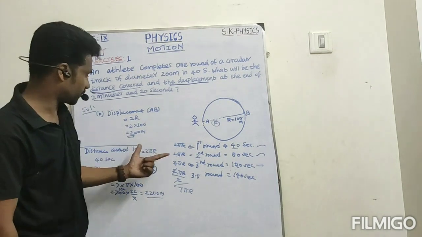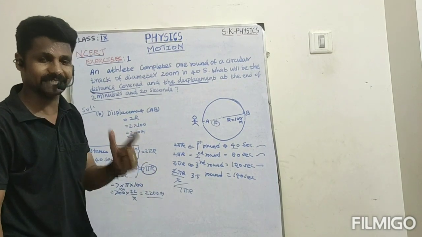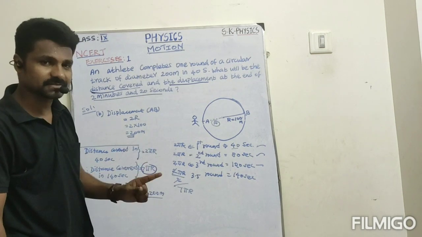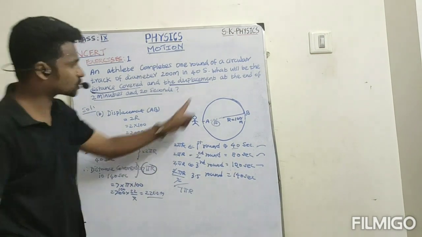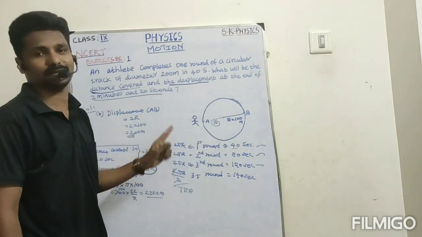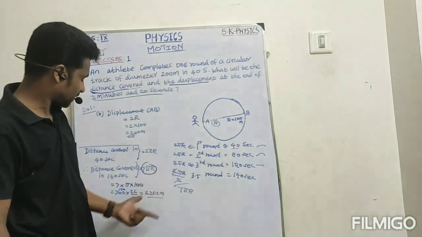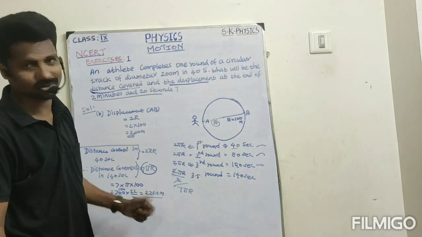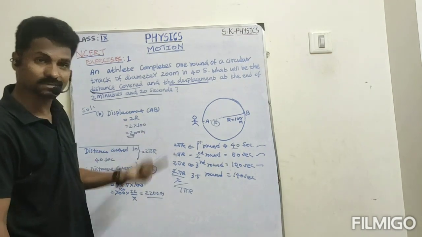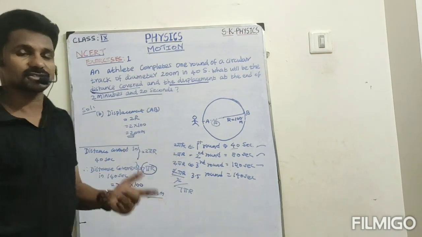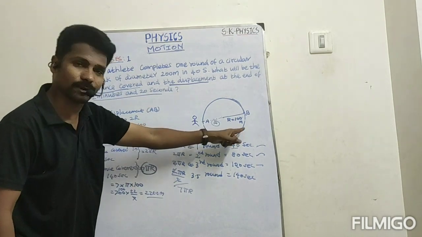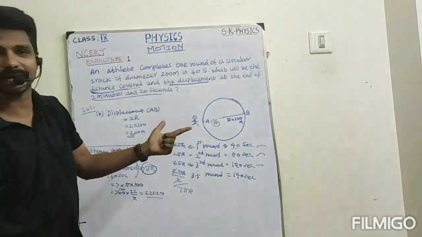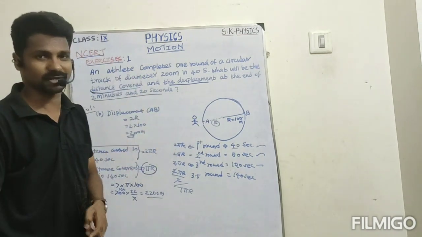Okay, students, I hope now you understand how to find the distance and the displacement. Distance is the actual path covered by the object. Here actually 3.5 rounds were completed, that is the actual distance, which is 2200 meter. Then the displacement is nothing but the shortest distance between 2 points. Here the initial point is A, the final point is B. The distance between the 2 points is 100 plus 100, 200.